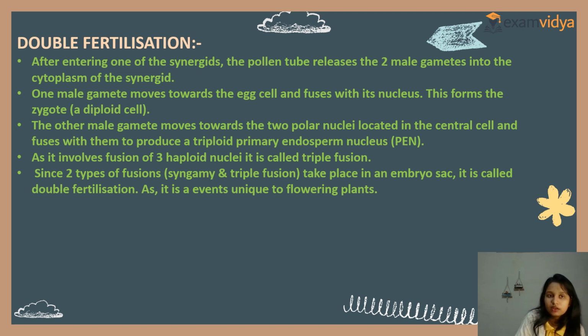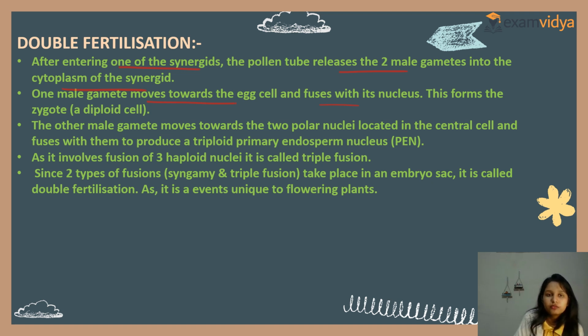After entering one of the synergids, the pollen tube releases two male gametes in the cytoplasm of the synergid. Now, one male gamete moves towards the egg cell and fuses with its nucleus. See, in double fertilization, what will happen?